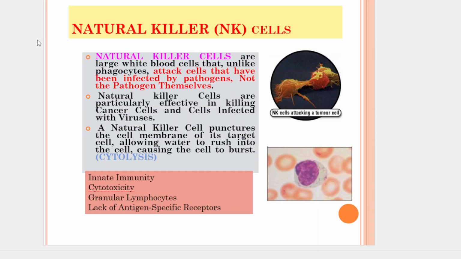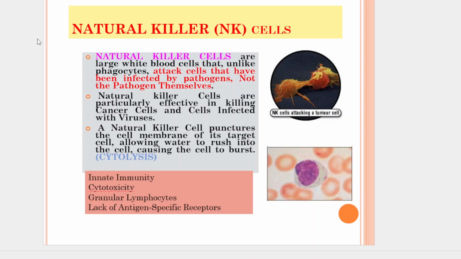They are considered part of the innate immune system because they can recognize and respond to threats without prior antigen-specific recognition. Their primary mechanism of action is to directly kill target cells such as virus-infected cells and tumor cells. Morphologically, they are classified as large granular lymphocytes due to the presence of cytotoxic granules in their cytoplasm. Unlike T cells and B cells, NK cells do not express clonally rearranged antigen-specific receptors. Instead, they utilize a diverse array of activating and inhibitory receptors to recognize their targets.